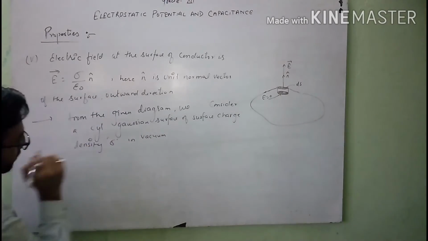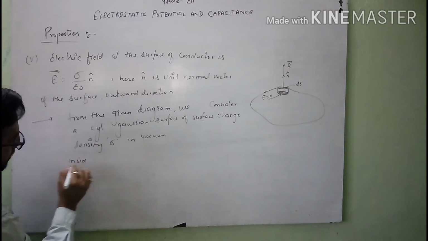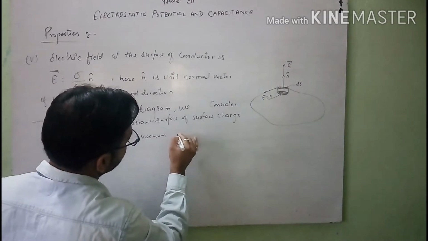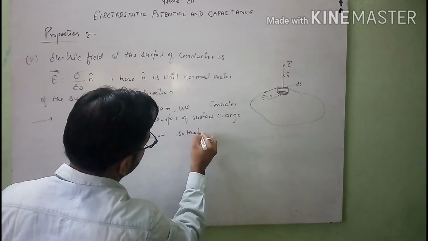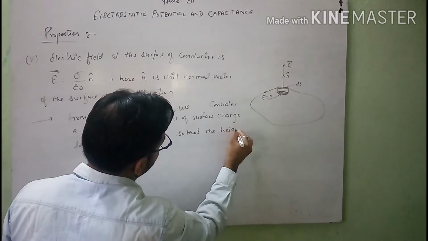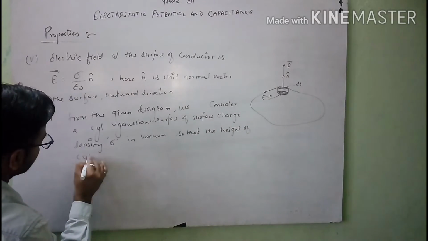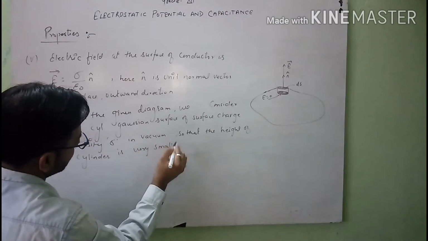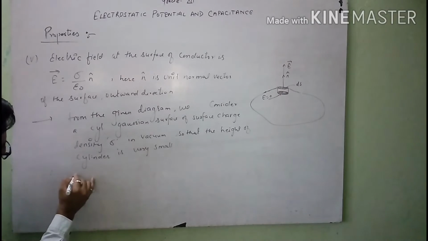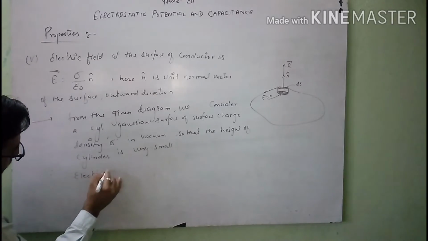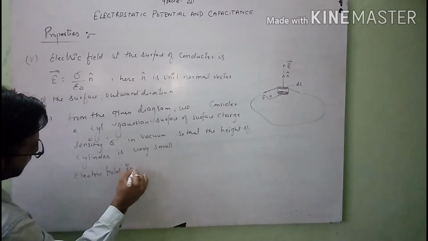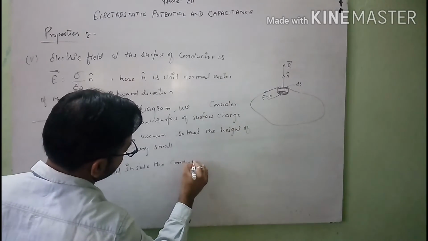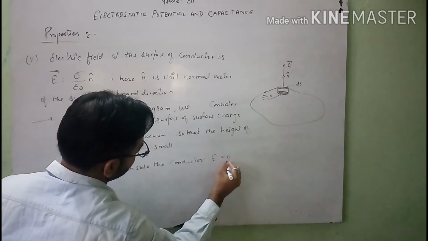Clear? So if you want to write more about this, you can add vacuum, so that the height of the cylinder is very small. If the height is very small, we can say that therefore the electric field inside the conductor in this Gaussian surface is E equal to 0.